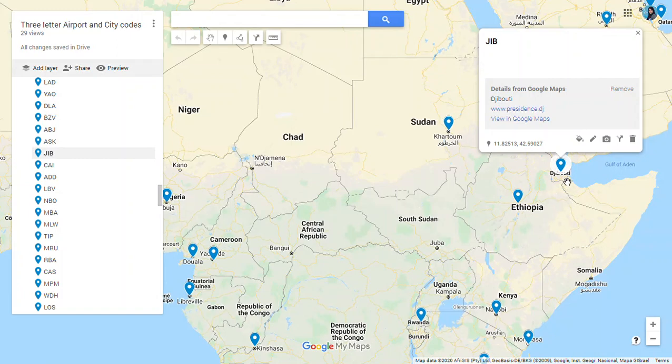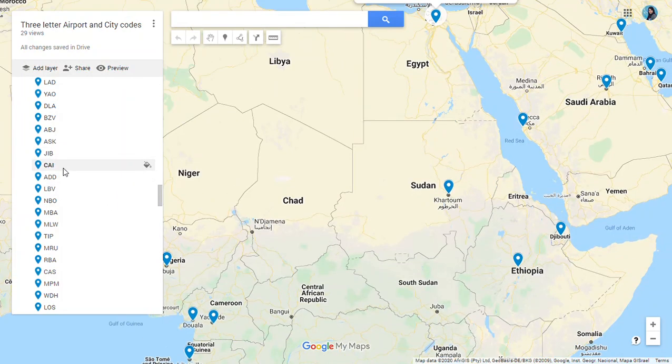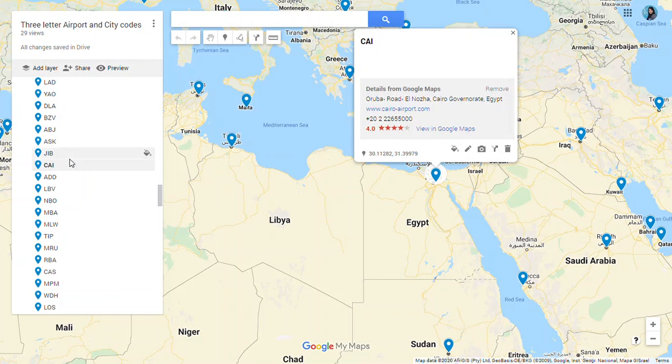The Djibouti code is JIB. Then we have Egypt, near the Suez Canal. CAI, Cairo in Egypt. Here we have Cairo, the location near the Suez Canal. CAI is the code for Cairo in Egypt.